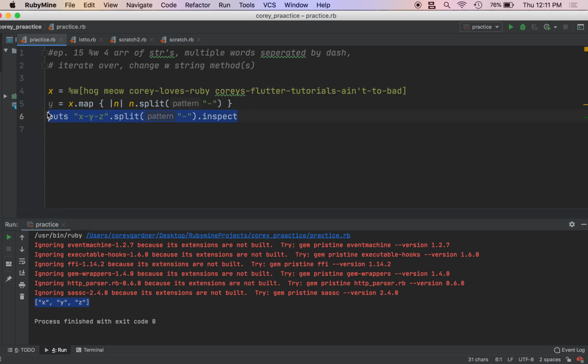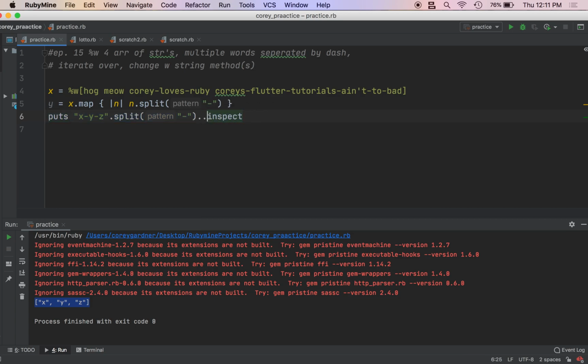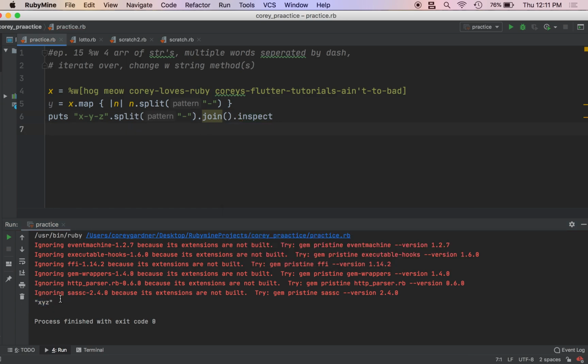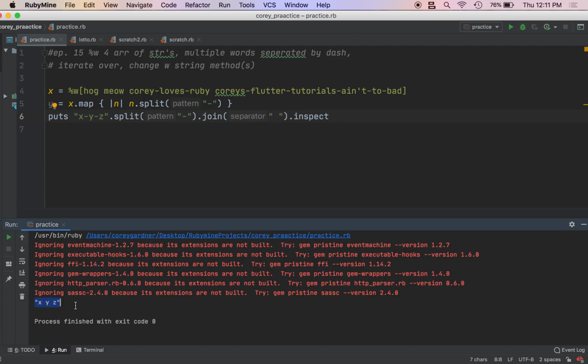All right. Now we can also use the dot join method. Just for demonstration purposes, we can do the dot join. We'll join on nothing right now. We use the dot join to combine everything in the array. So we get this one word, xyz. But if we want to join on a space, we just pass a space as the argument. Then we get a string with spaces. So that's exactly what we're going to do right here.